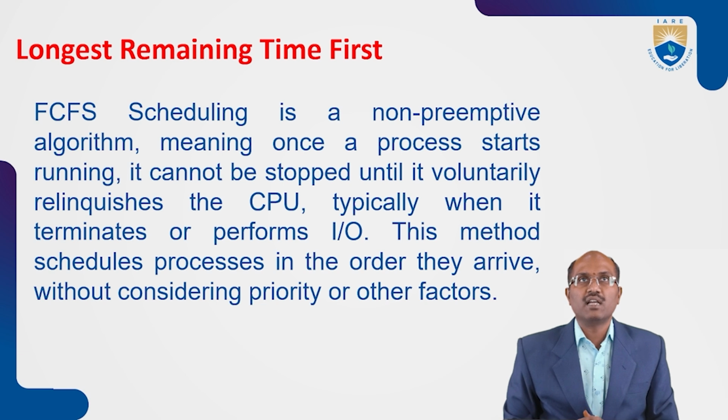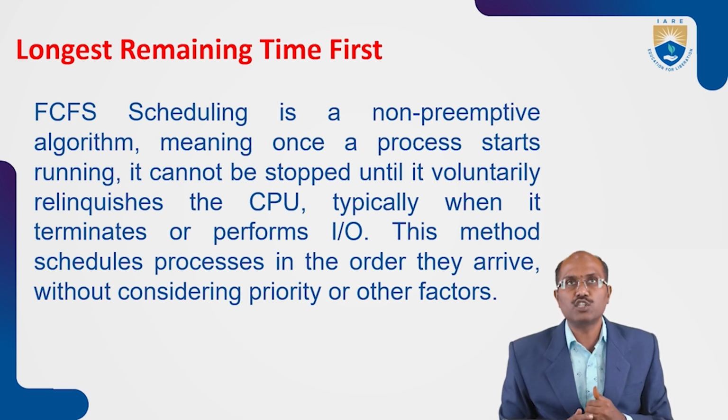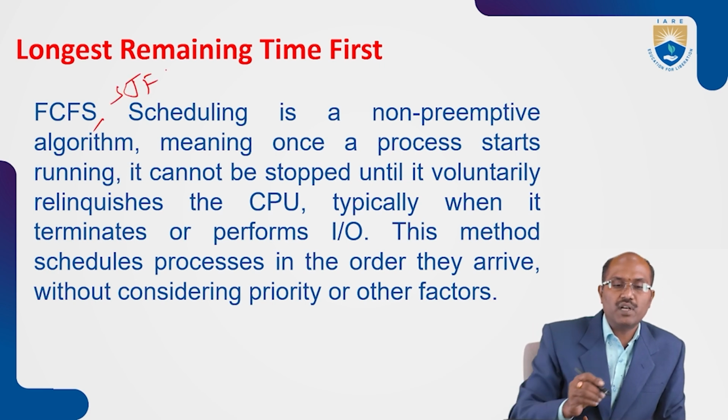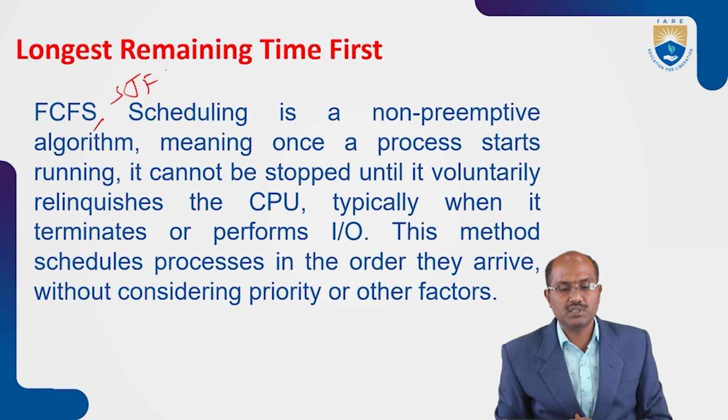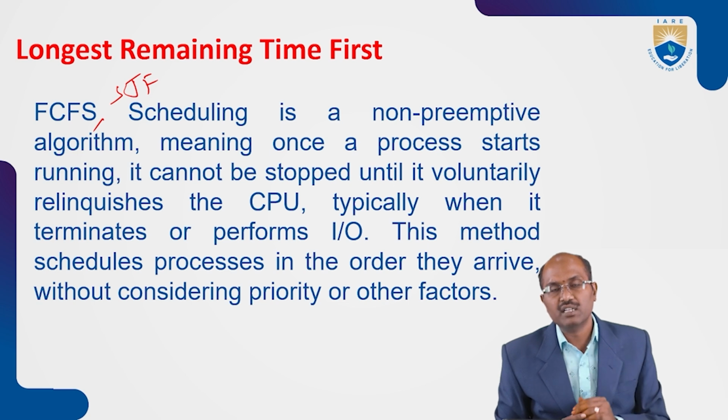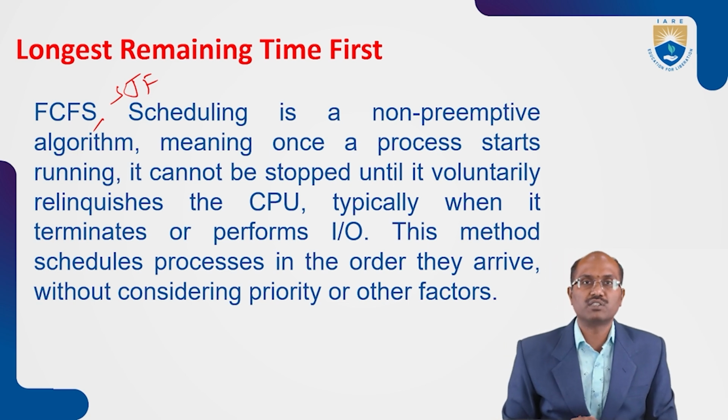First come first serve is a non-preemptive algorithm. Shortest job first is also a non-preemptive algorithm. Non-preemptive means once a process starts, it cannot be stopped until it voluntarily relinquishes the CPU. Once the CPU is relieved, the next process is submitted and executes in the CPU. That is how the CPU performs. But longest remaining time first is different from processing in the order of arrival.